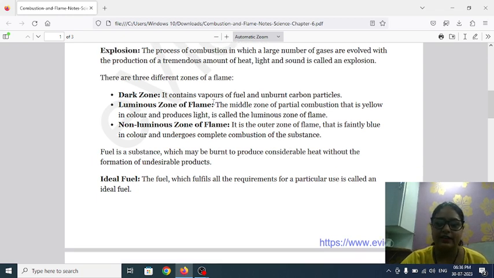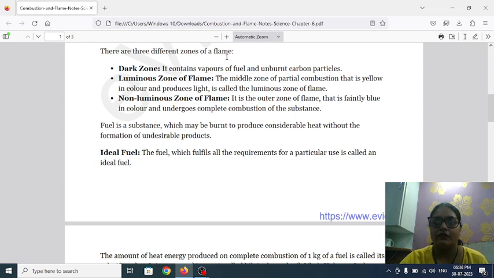Now there are three different zones of the flame. Dark zone: it contains the various vapors of the fuel and unburned carbon particles, and it is the innermost part. Luminous zone of the flame: the middle zone, where partial combustion takes place and the flame is yellow in color. It means the flame is yellow in color and produces light.